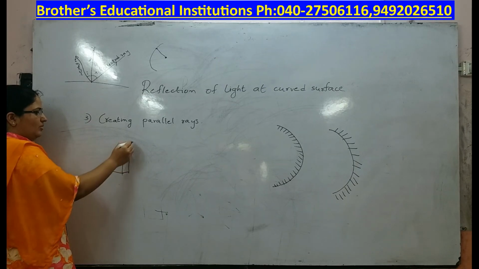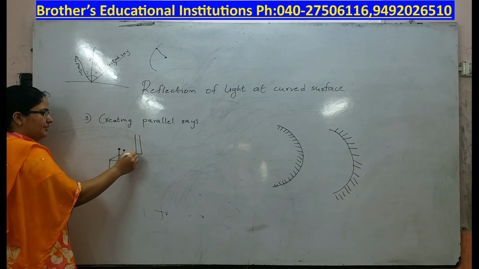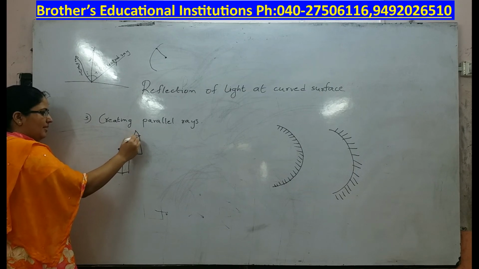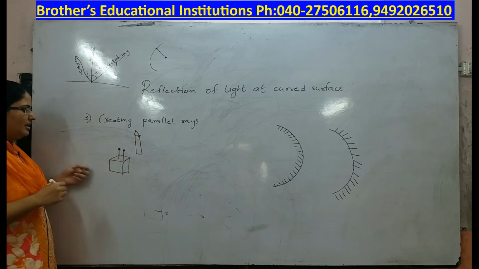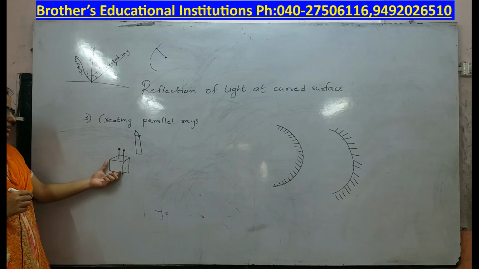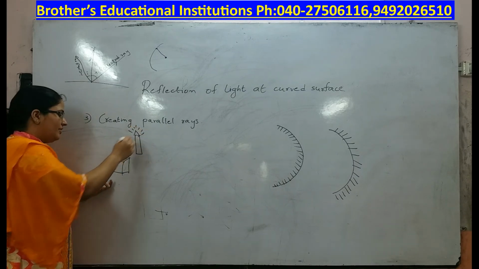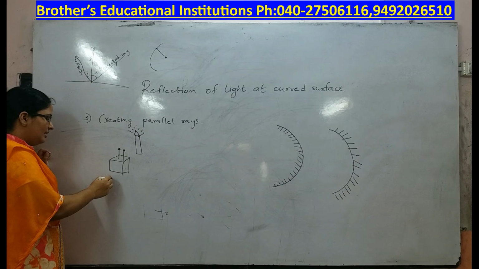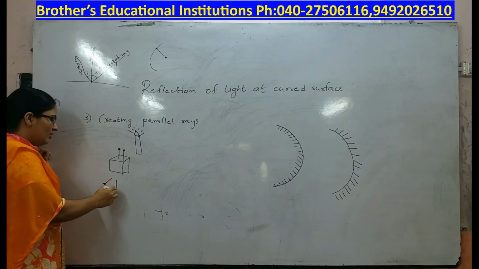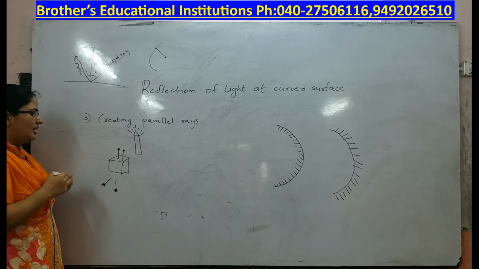Now take a candle and put it behind this thermocol cube. Because of this candle, you can see that the shadow is formed. Shadows of the pins are formed like this.